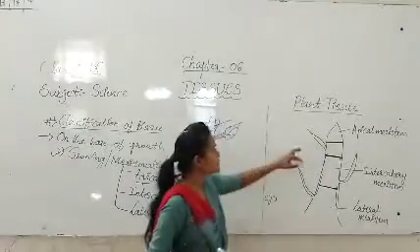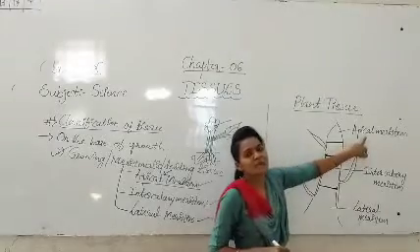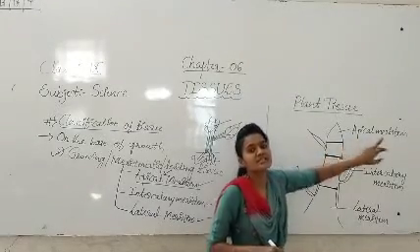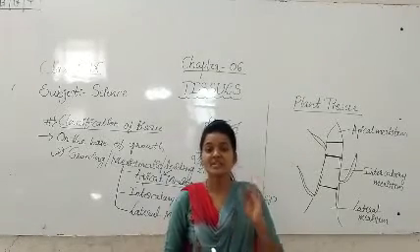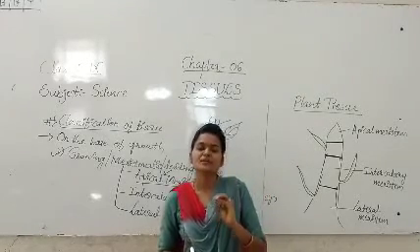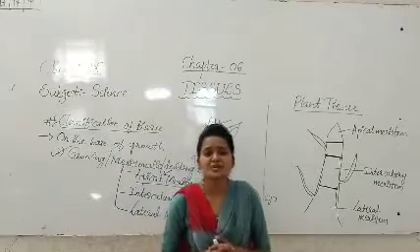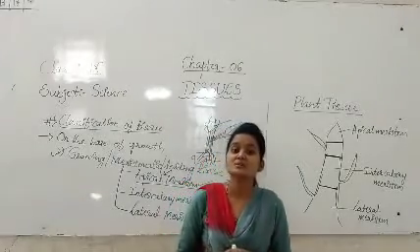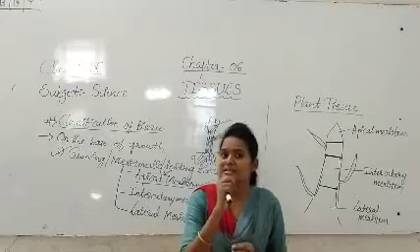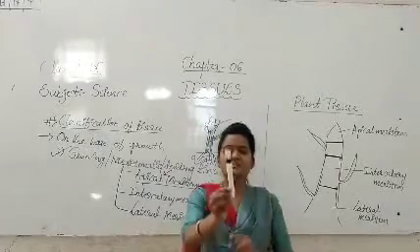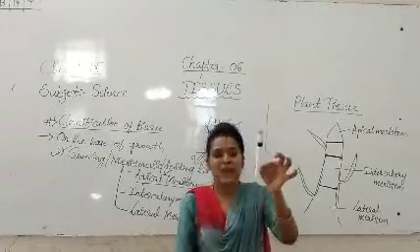So students, where is apical meristem present? Apical meristem is present in the growing regions of the plant. And what is the function of the apical meristem? It is important, students. For example, see here, this is a plant.